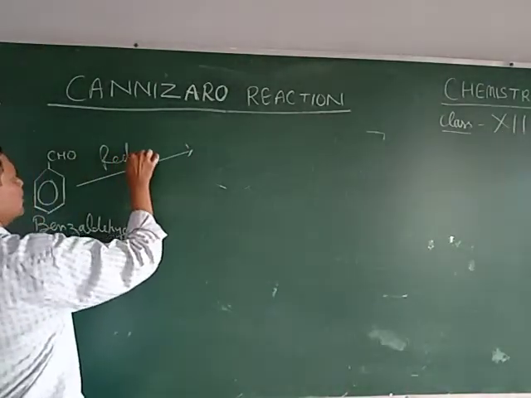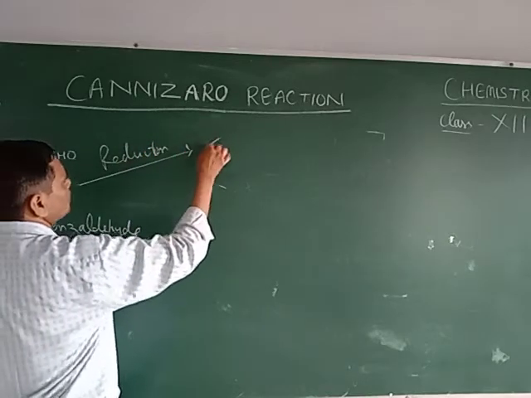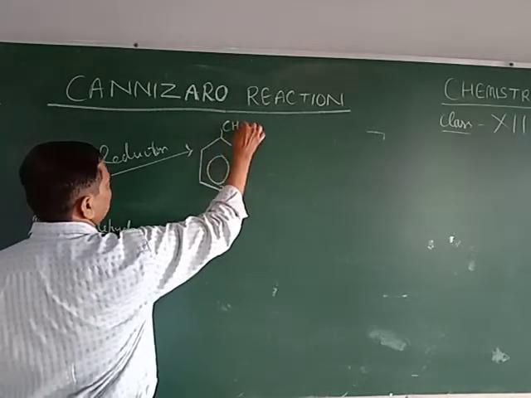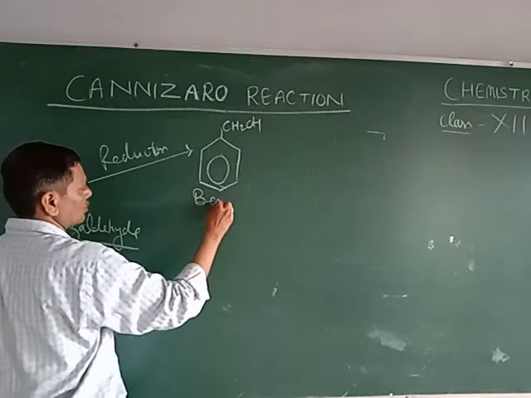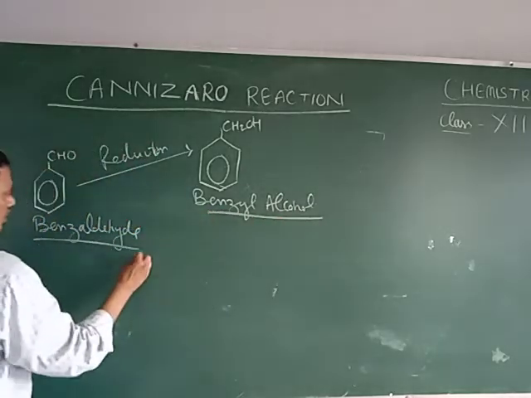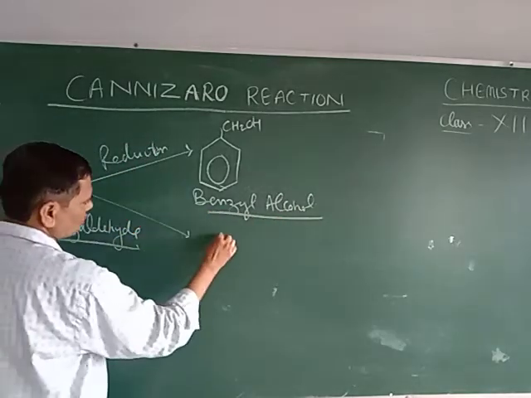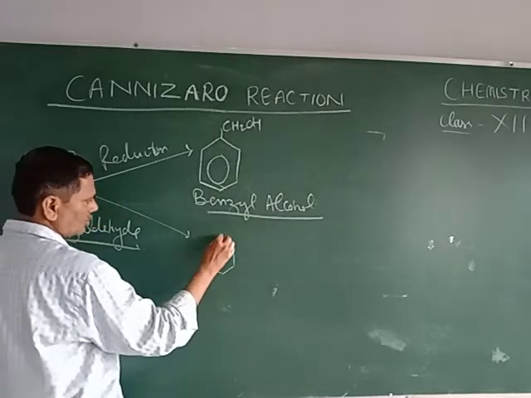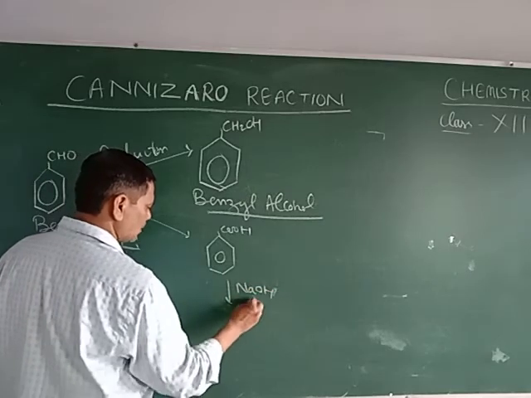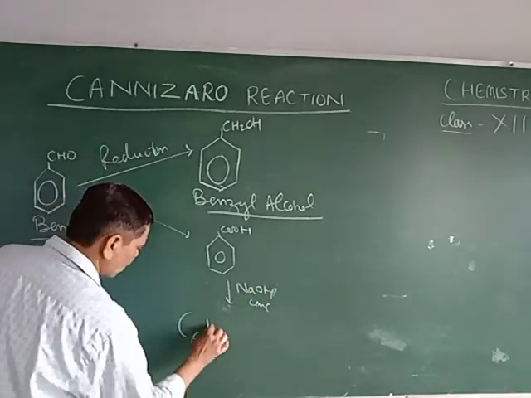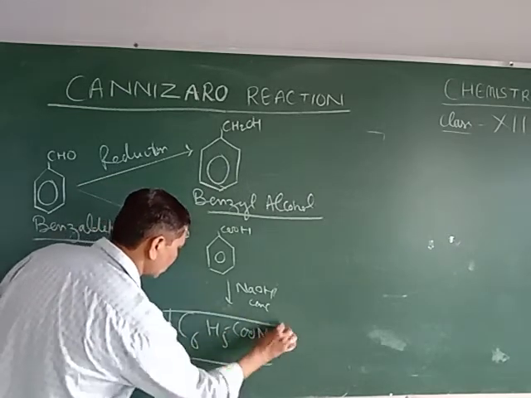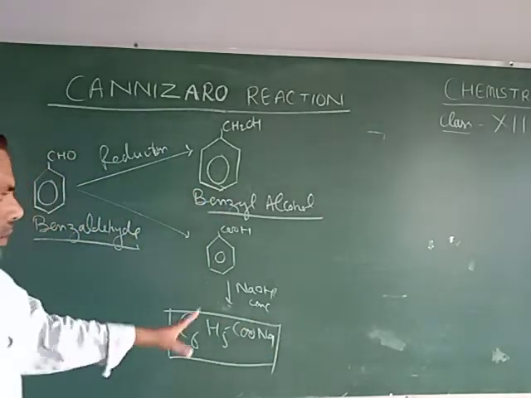On reduction it gives C6H5CH2OH, benzyl alcohol. The other forms the carboxylic acid, that is benzoic acid, which reacts with the concentrated NaOH to form C6H5COONa. This is sodium benzoate.